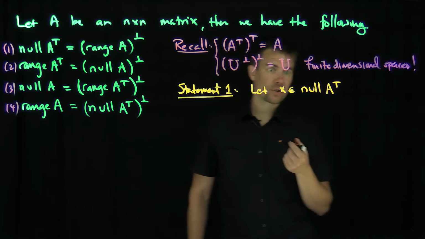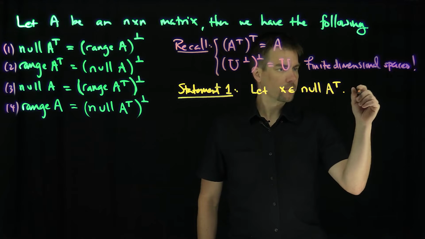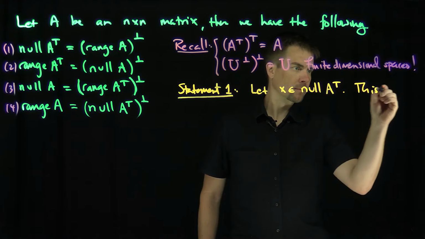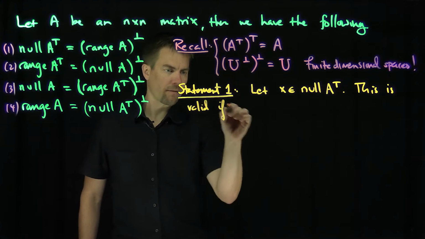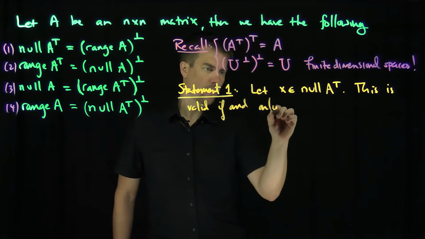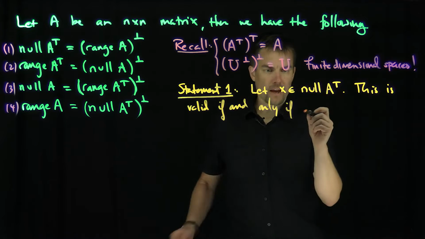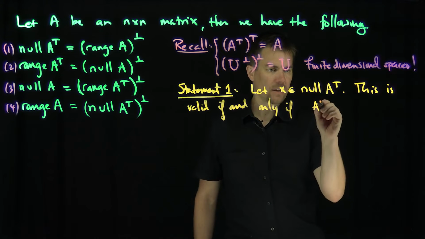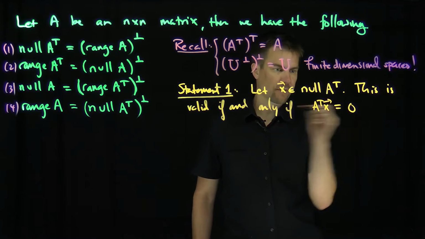What is the necessary and sufficient condition for X to be in the null space of A transpose? That A transpose X is the zero vector. That's just the definition of the null space.